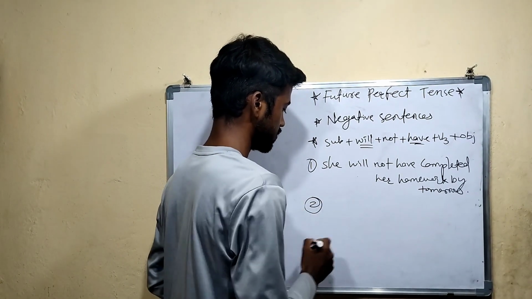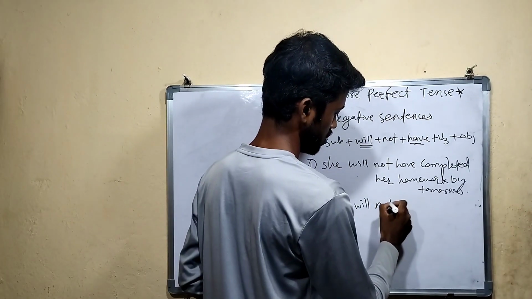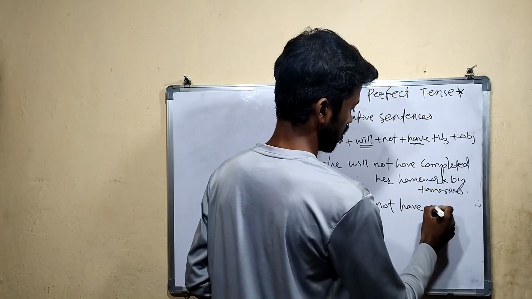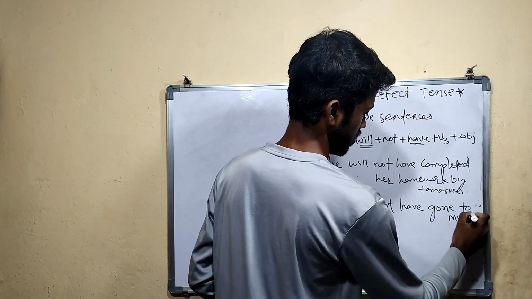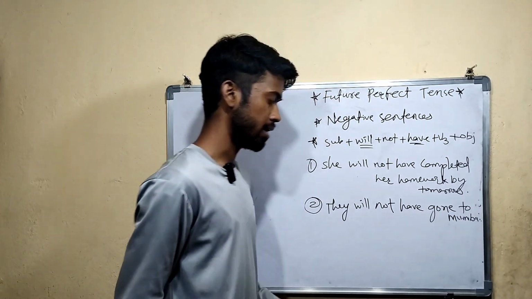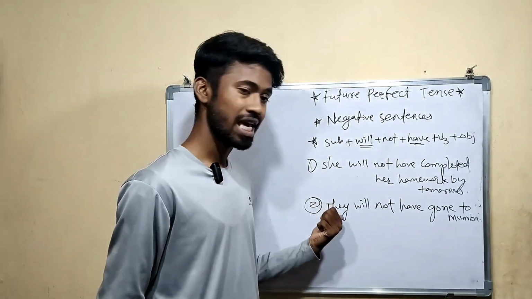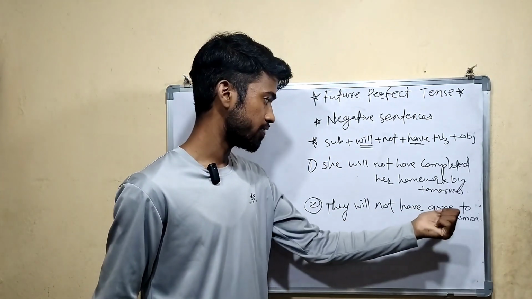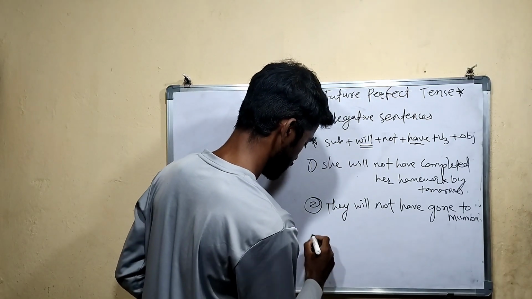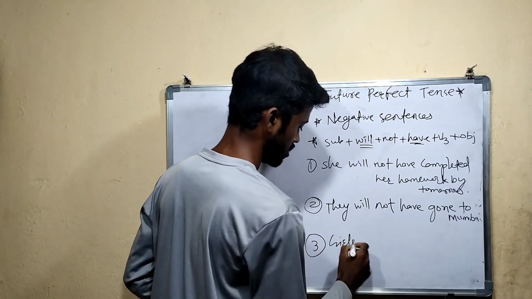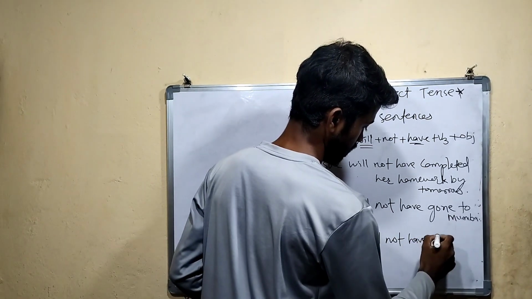Now let's take another one. They will not have gone to Mumbai. After that you can specify any future time. What is the subject? They. After that will not have, then the third form of verb, and in the last the object. Now the third example: Girls will not have played in the ground.